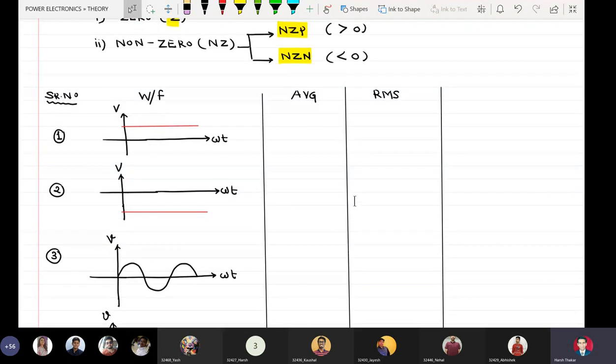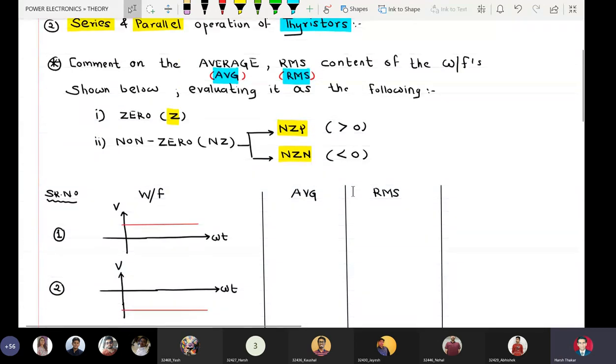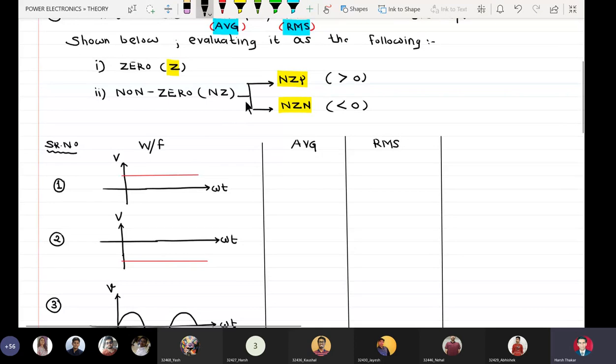So I would be happy to have students volunteer for giving answers and help me write against each waveform in the average and RMS columns, either Z, NZP or NZN. Come on, start. So for waveform number 1, what should I write in average value? It should be 0. Yes.